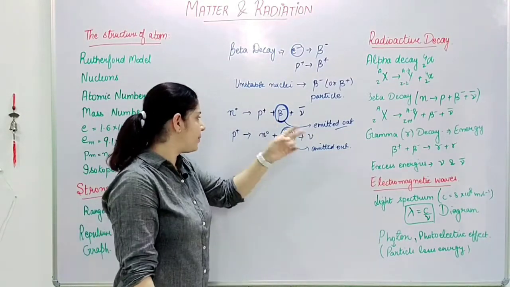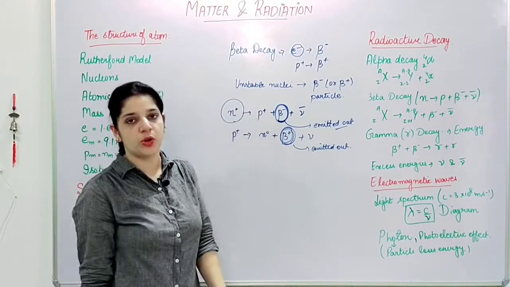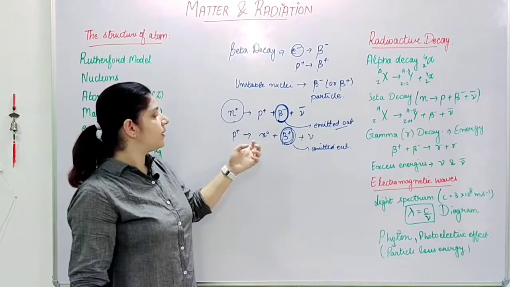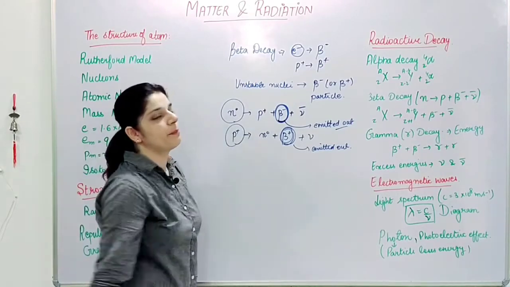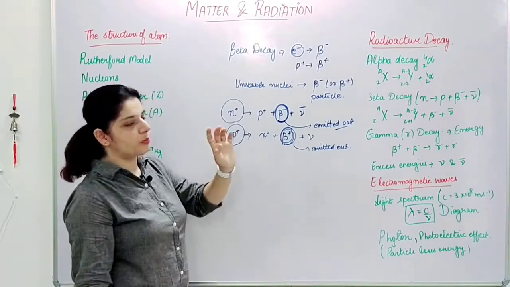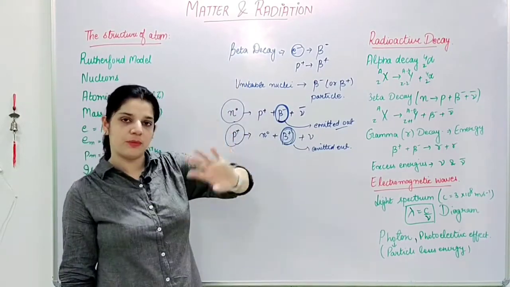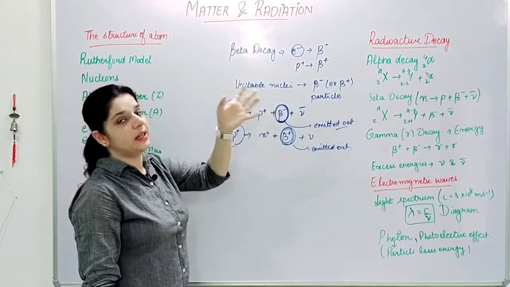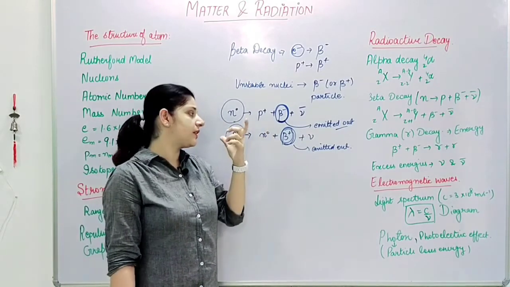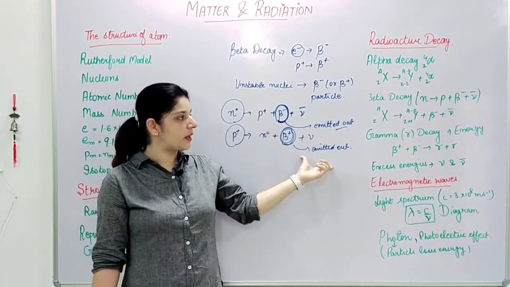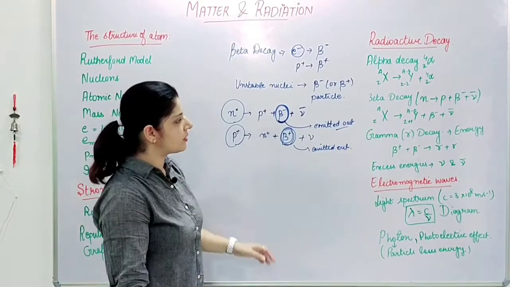Now when does this happen? Beta negative decay happens when we have a huge number of neutrons as compared to protons, and beta positive decay happens when we have a very small number of neutrons as compared to the number of protons, because the number of protons should be equal to the number of electrons. We cannot change the number of protons, but neutrons can vary, and hence to balance out the internal energies and internal structures, these processes occur, and there is a beta positive or a beta negative decay, and it is emitted out, right? So this is my beta decay.